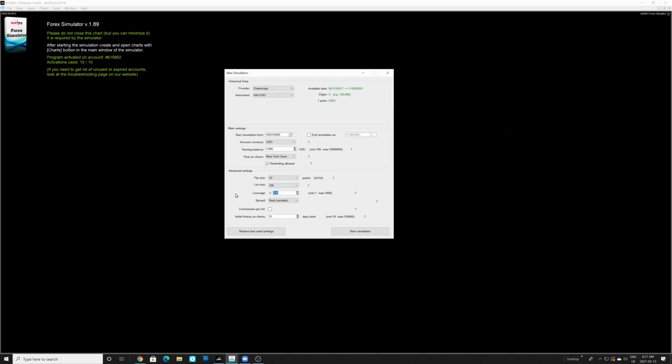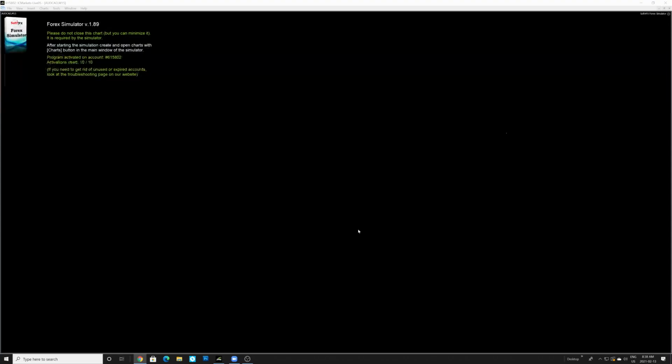Leverage is going to be, let's do like 1 to 200. Spread, let's do a fixed spread. This is something confusing because if we go with a real variable spread, that spread is also kind of different, right? So we're going to go with fixed spread, 250 points, 2.5 pips. Commission per lot, whatever. Initial history on charts, let's go with 150 days back. Start simulation.